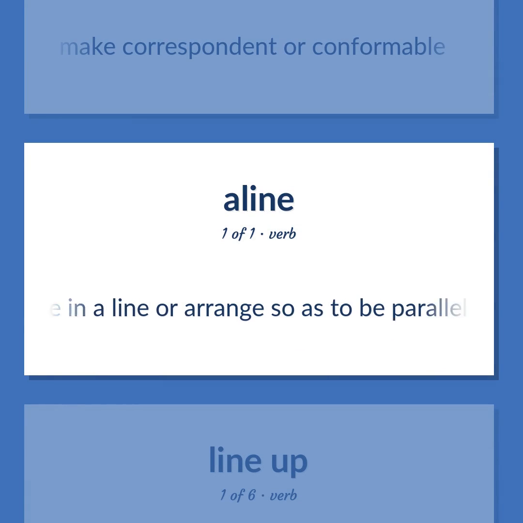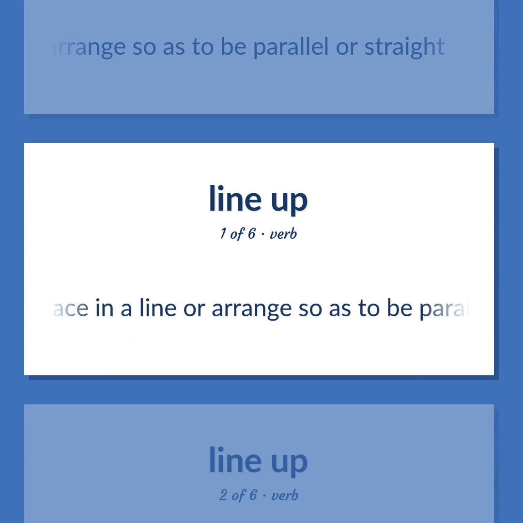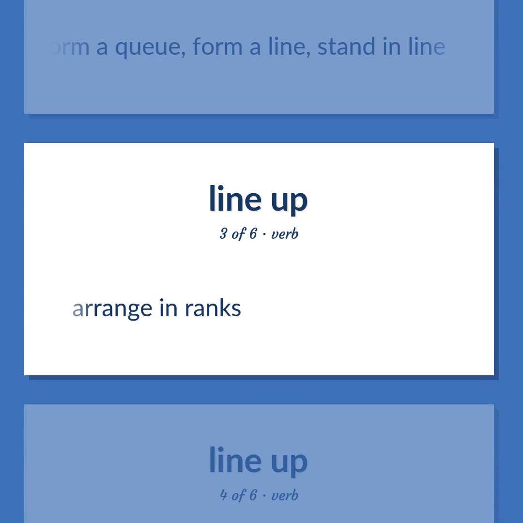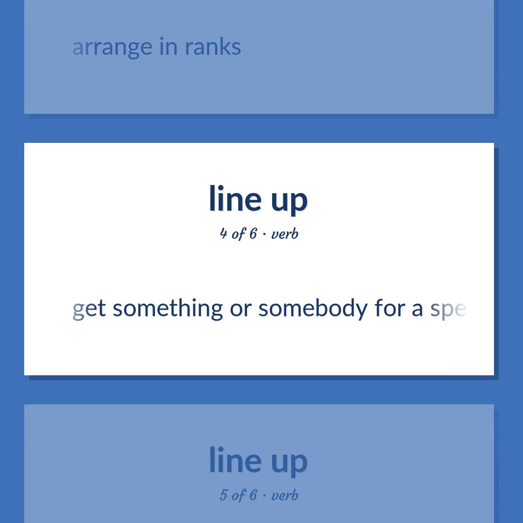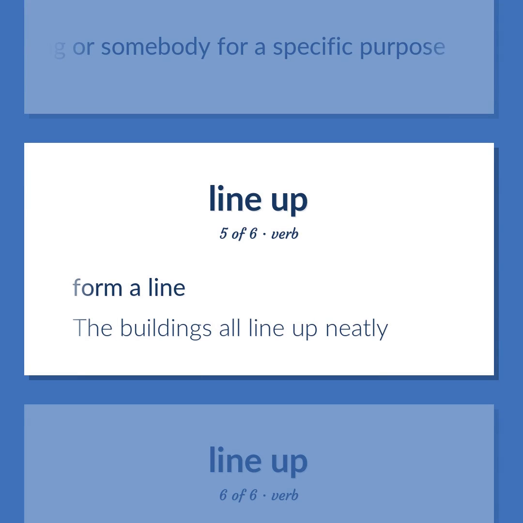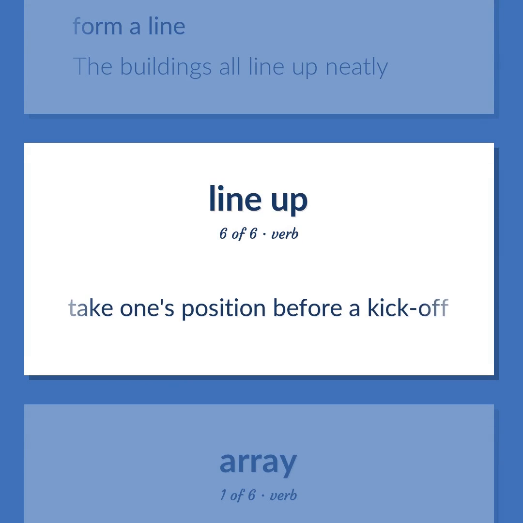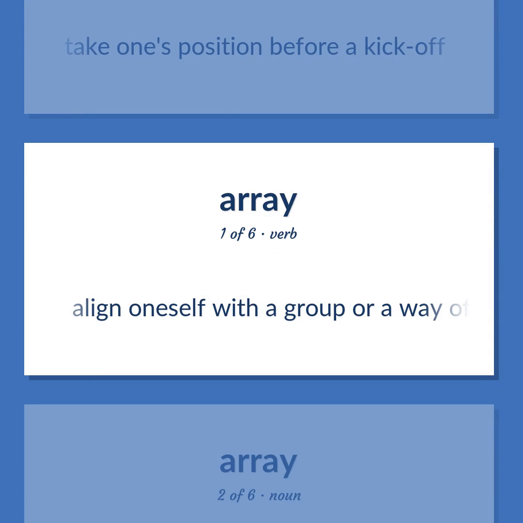Place in a line or arrange so as to be parallel or straight. Form a queue, form a line, stand in line. Arrange in ranks. Get something or somebody for a specific purpose. Form a line. The buildings all line up neatly. Take one's position before a kickoff. Align oneself with a group or a way of thinking.